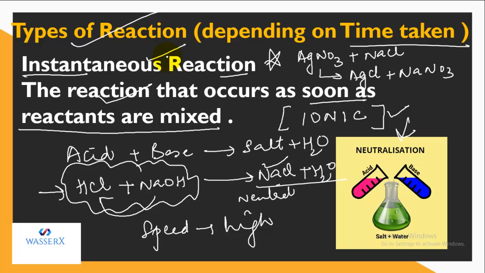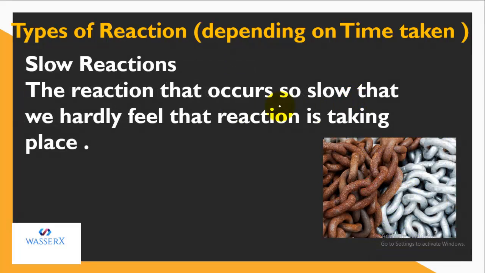That is, the products are formed as soon as you mix the reactants. Or you can say that the rate of these reactions is quite high, that as you mix this AgNO3 and NaCl, instantly you get the product. So you can hardly make out the reaction occurring. It feels like you have instantly mixed and instantly you are getting the products. Another kind of reaction are the slow reactions.